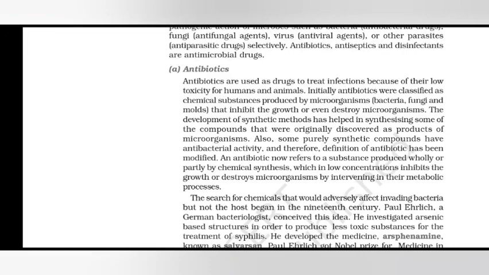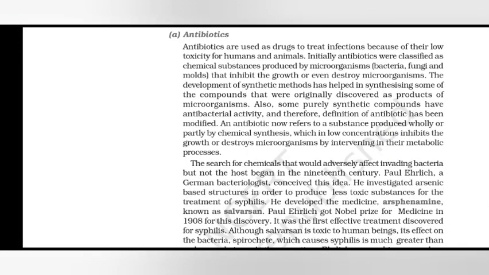Also, some purely synthetic compounds have antibacterial activity and therefore the definition of antibiotic has been modified. An antibiotic now refers to a substance produced wholly or partly by chemical synthesis, which in low concentrations inhibits the growth or destroys microorganisms by intervening in their metabolic processes.